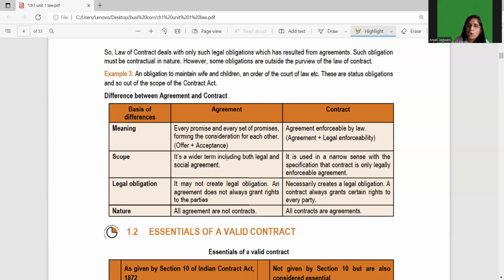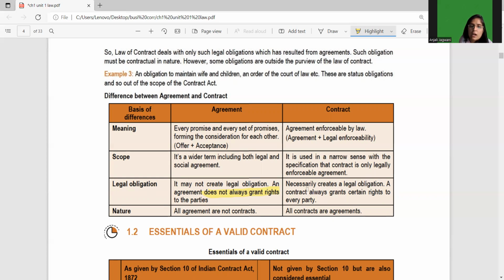An agreement may not create a legal obligation, and an agreement does not always grant rights to the parties. A contract necessarily creates a legal obligation. A contract always grants certain rights to every party.